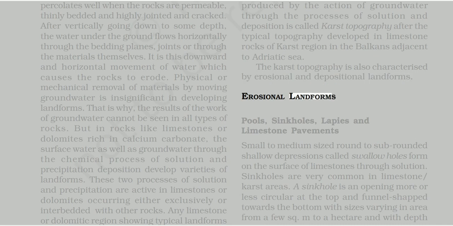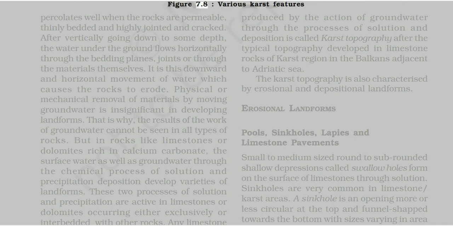Erosional landforms: pools, sinkholes, lapies and limestone pavements. Small to medium-sized round to subrounded shallow depressions called swallow holes form on the surface of limestones through solution. Sinkholes are very common in limestone karst areas. A sinkhole is an opening more or less circular at the top and funnel-shaped towards the bottom, with sizes varying in area from a few square metres to a hectare and with depth from less than half a metre to 30 metres or more. Figure 7.8, various karst features.